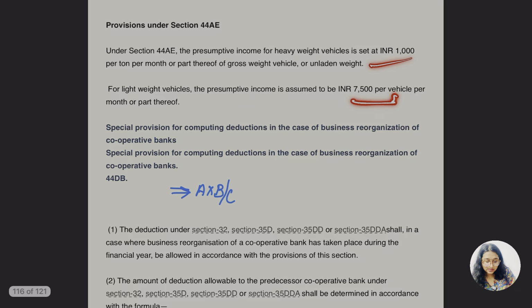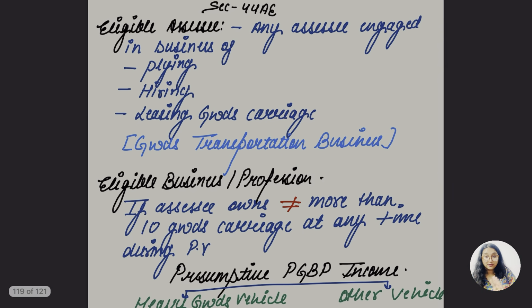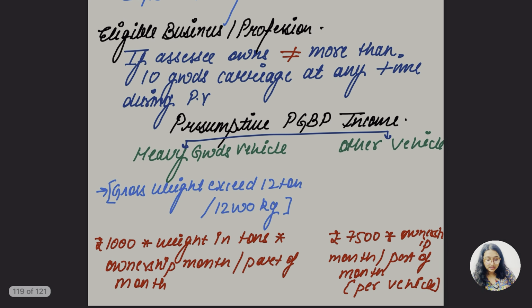Mainly you have to keep these things in mind. There's nothing much new, so don't get confused here. I have just given more additional information here. So this is going to be the end of this lecture and this chapter. So yes, we have completed the PGBP chapter, but there will be one more lecture, and that is going to be of practical questions.